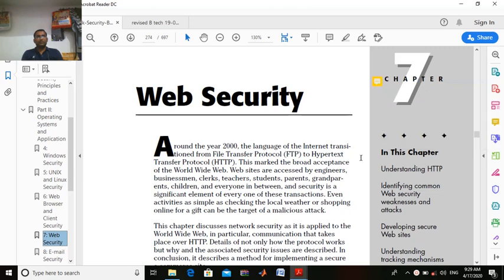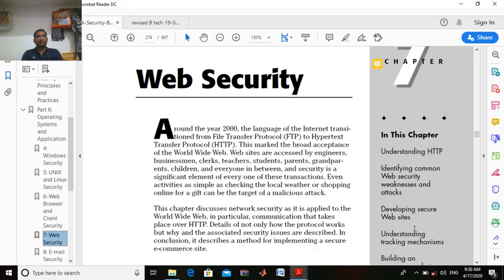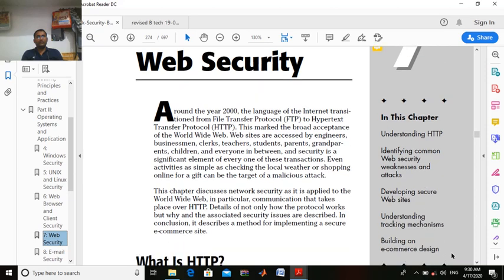So here also in chapter 7, the content of chapter 7: understanding the HTTP, then what are the weaknesses and attacks. Then developing a secure website, that is not there, but we have the understanding tracking mechanism, then building e-commerce design, that we are going to see over here.